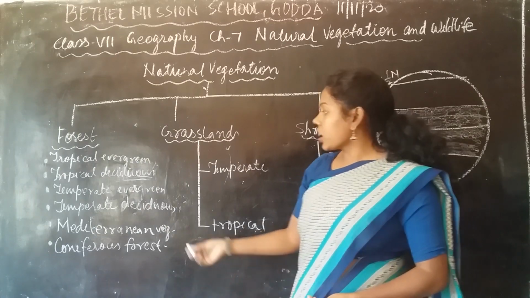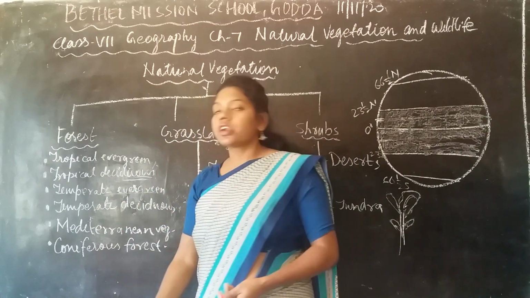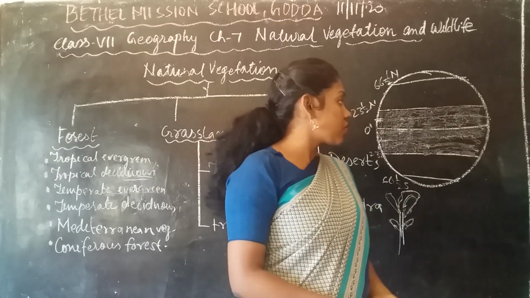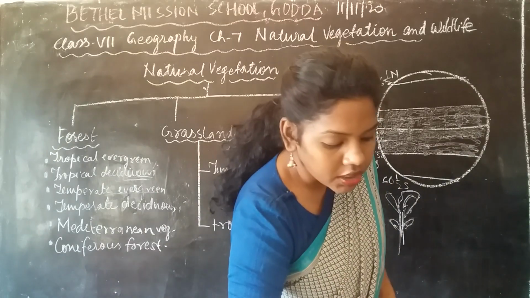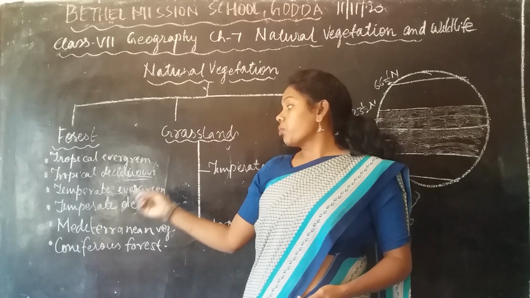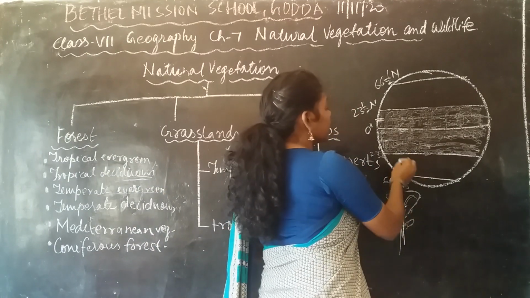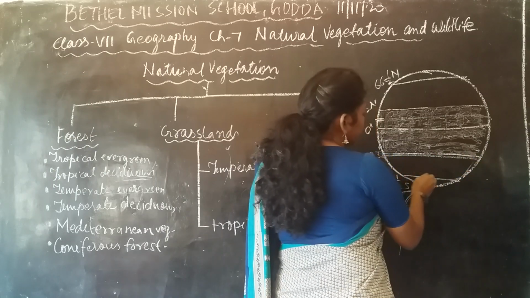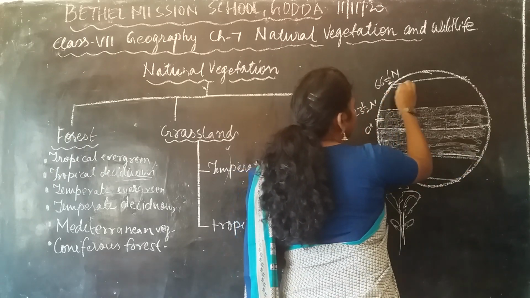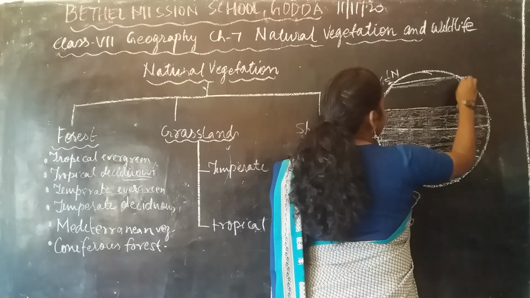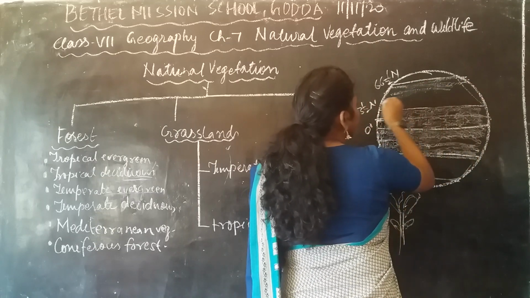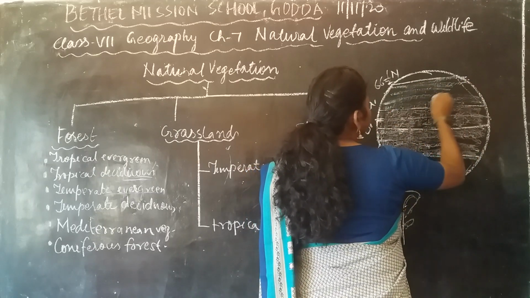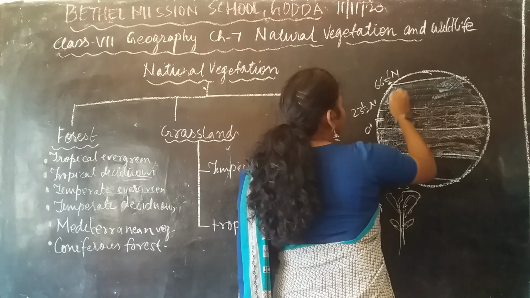Next we are going to talk about the temperate evergreen forest. This temperate region is present in between the Tropic of Capricorn and the Arctic Circle, and the Tropic of Cancer and the Arctic Circle. These are the areas where the temperate zone is present.